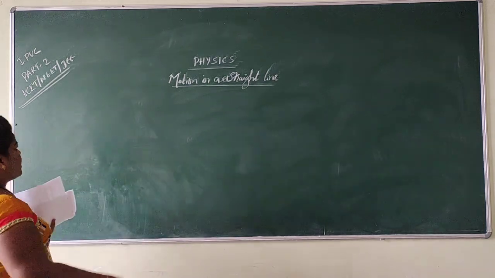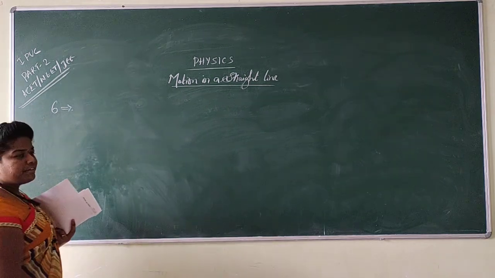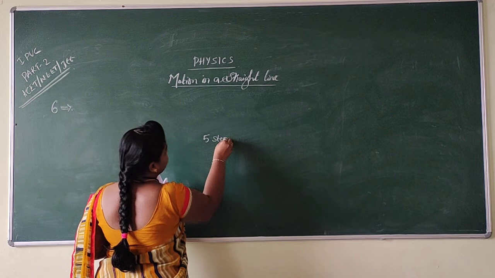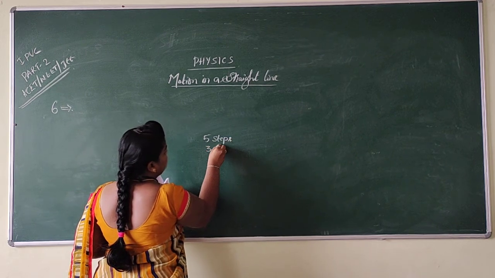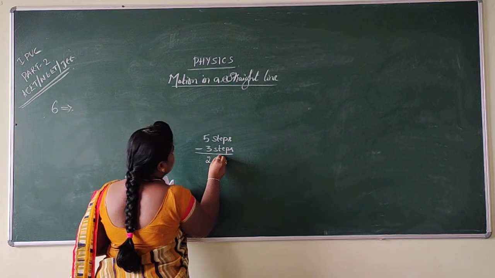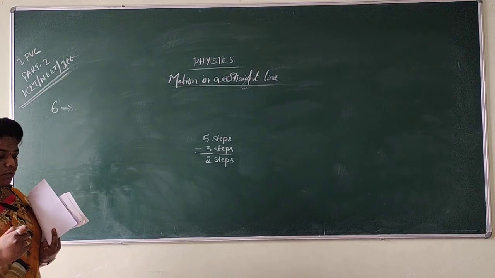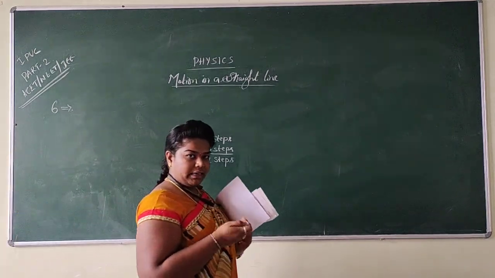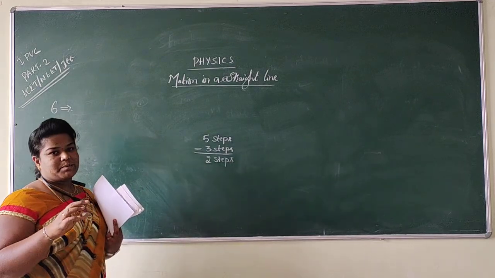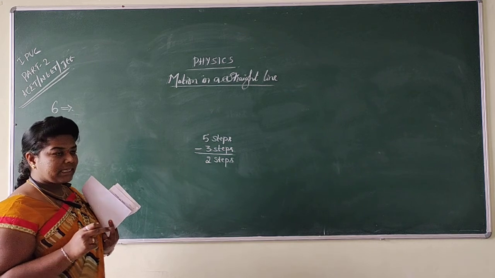See, I am just solving question number 6. So here he is moving 5 steps forward, right? So 5 steps forward and 3 steps backward. It means the total is 5 minus 3, that is he covered 2 steps. So he used to put 5 steps forward, and when he comes back 3 steps, it means his displacement is 2 steps. So the total displacement is 2 steps.